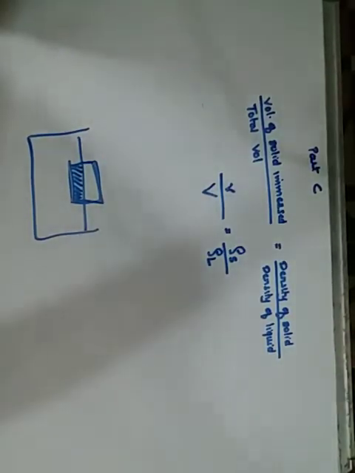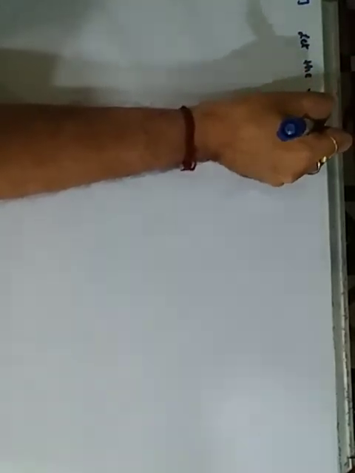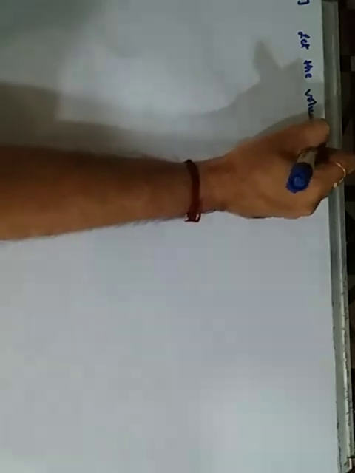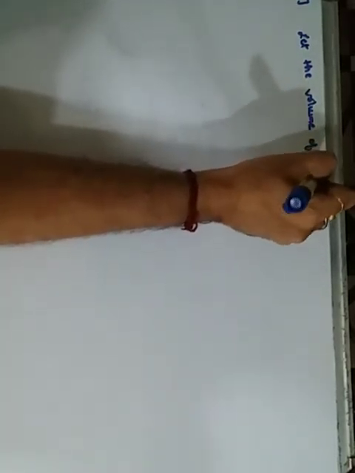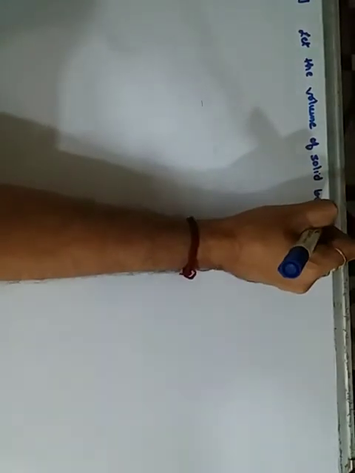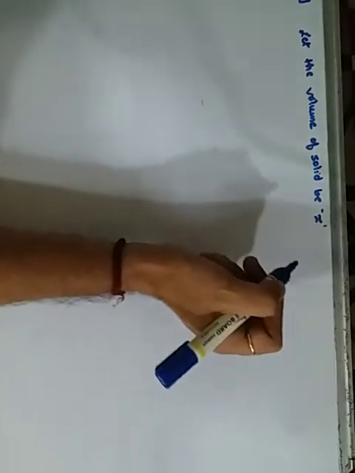Let us proceed. The first question is, a rubber ball floats on the water with 1/3 volume outside the water. Suppose the volume of the solid is x.